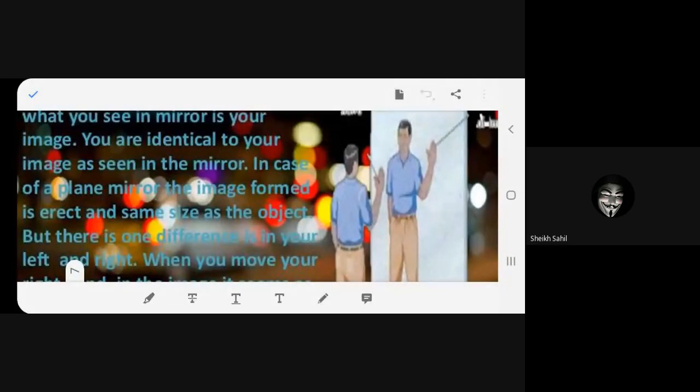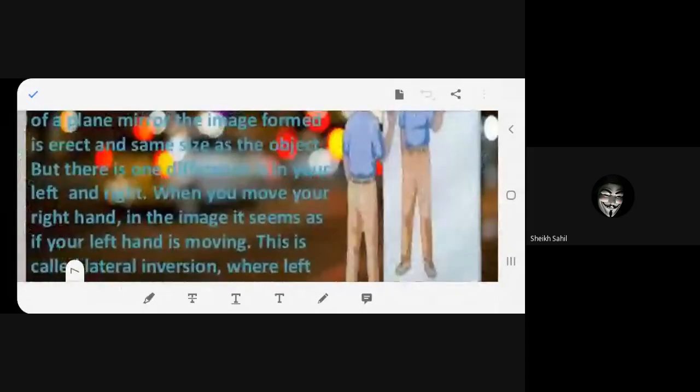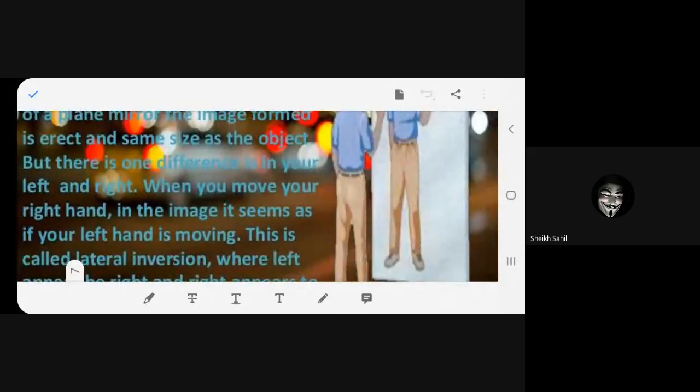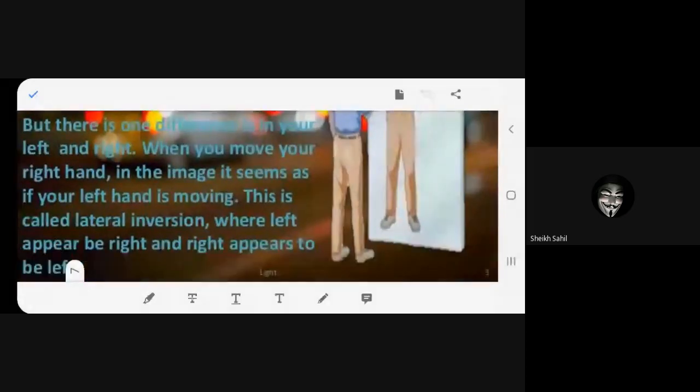Identical to your image as seen in the mirror. In case of a plane mirror, the image formed is erect and the same size as the object. But there is one difference. When you move your left hand, in the image it seems as if the right hand is moving. This is called lateral inversion, where left appears to be right and right appears to be left.